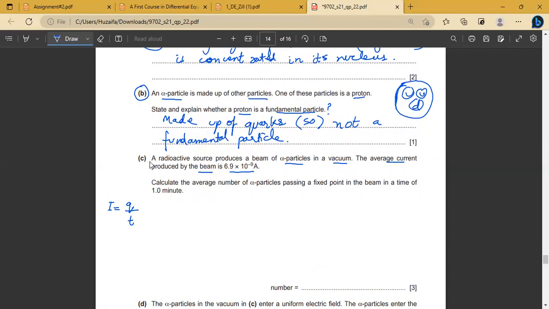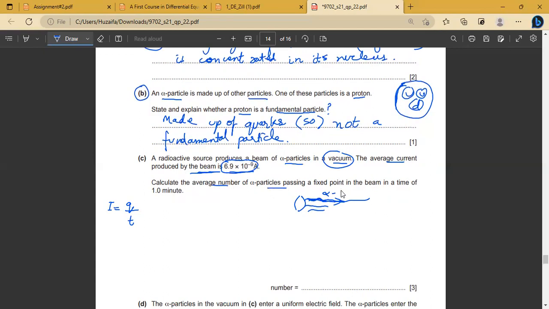First of all, try to understand the scenario given here. We have a radioactive source that was emitting alpha particles, in a vacuum, which is the medium. The average current produced by this beam: alpha particles are basically charges, and when a charge moves it creates current. The flow of charge is known as current. So when this alpha particle beam was moving, it was creating a current of this many amperes.